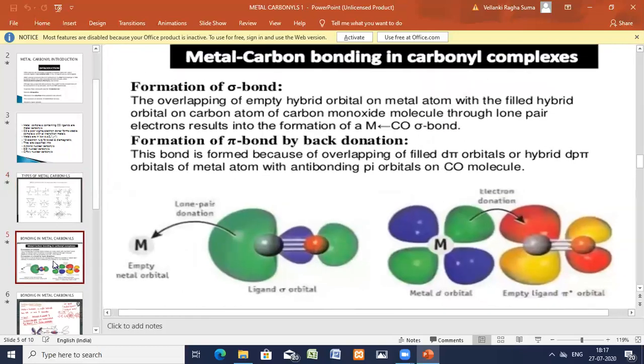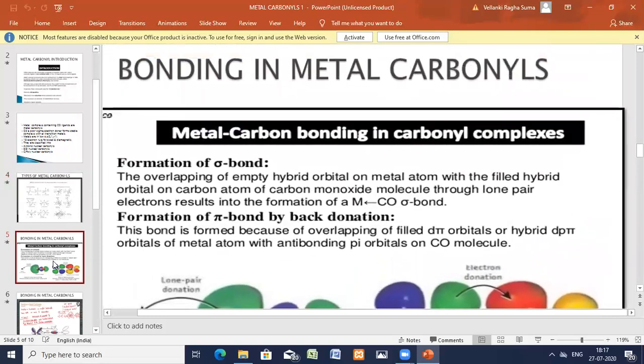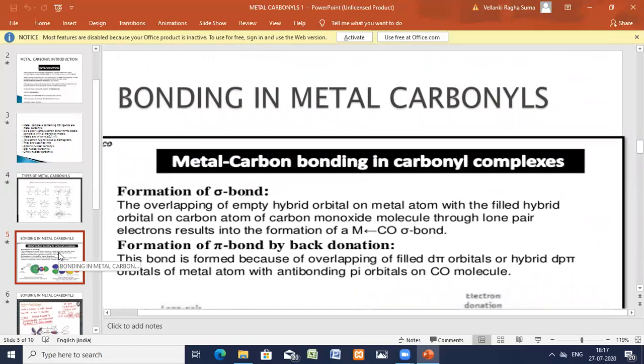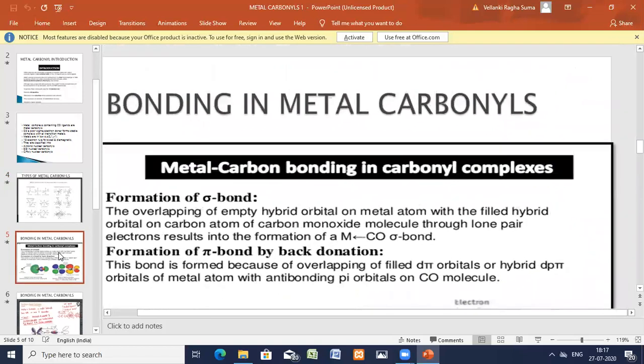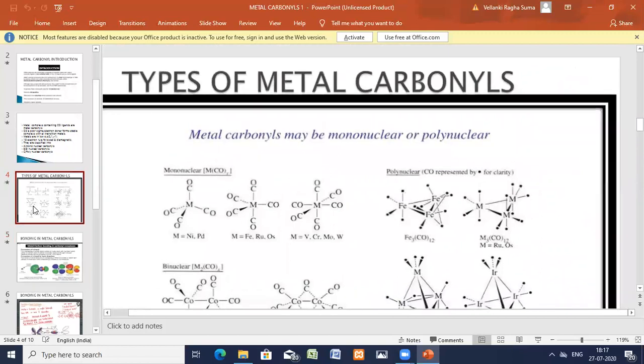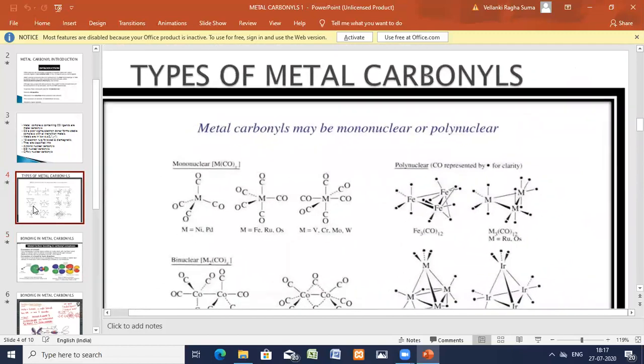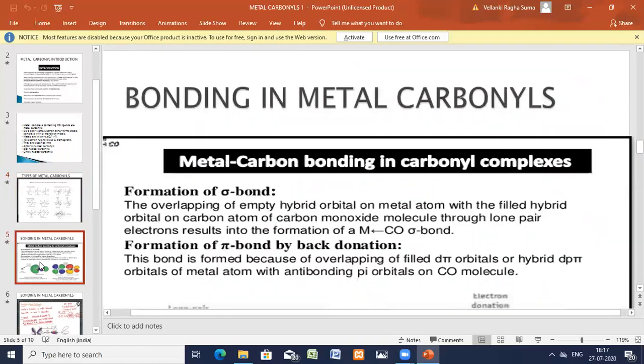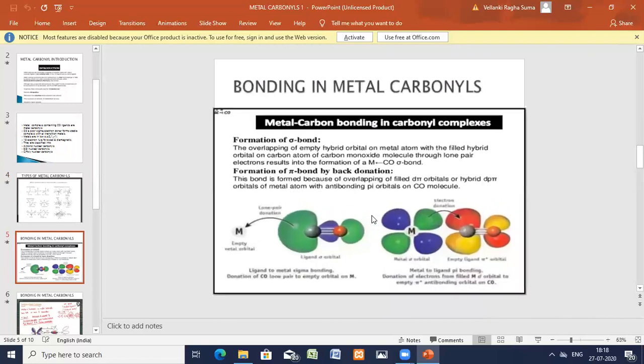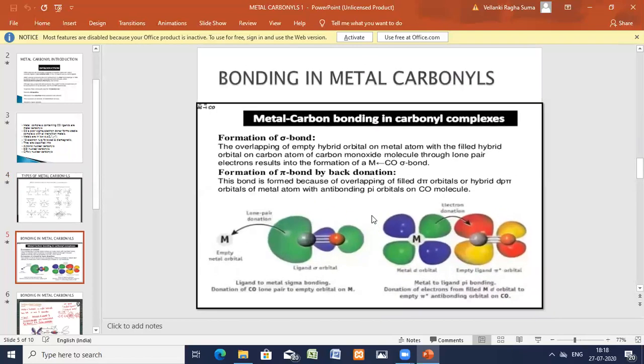Now, in the metal carbonyls, once if you see the formation of the sigma bond, how is it formed? First, the sigma bond is there, how is it formed? The overlapping of the empty hybrid orbital on the metal with the filled hybrid orbital of the carbon atom in carbon monoxide.